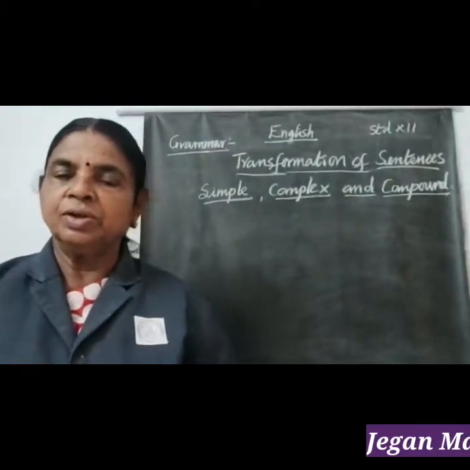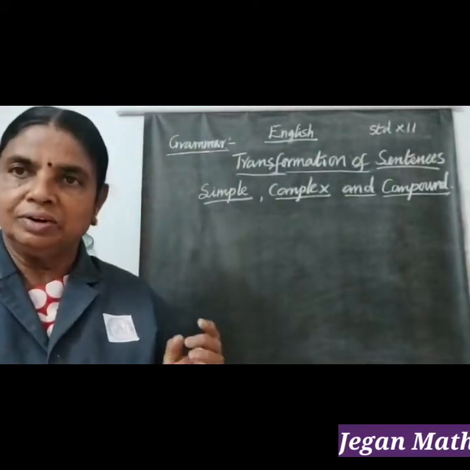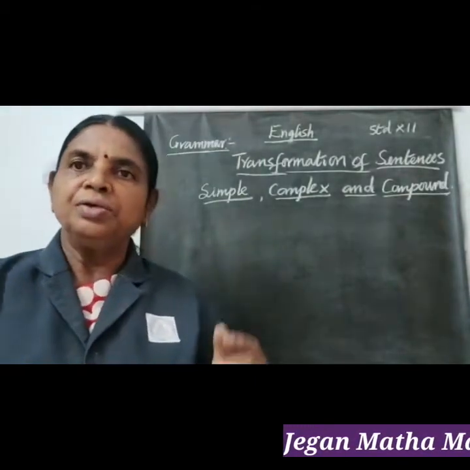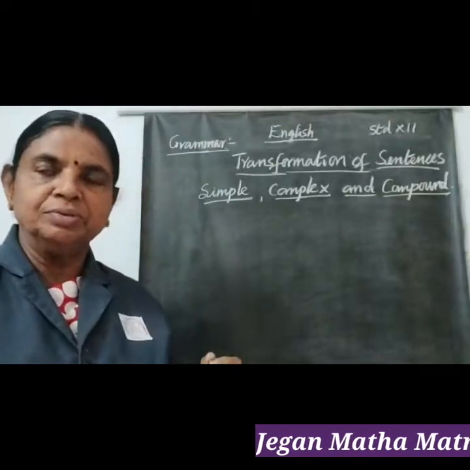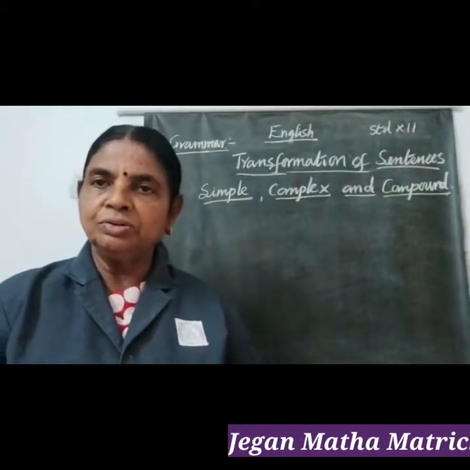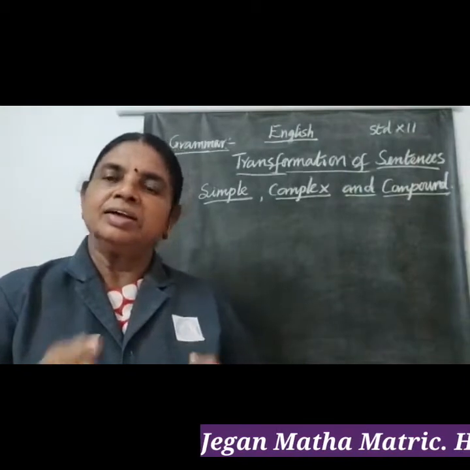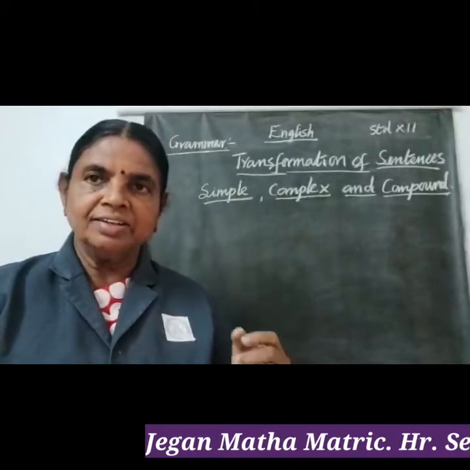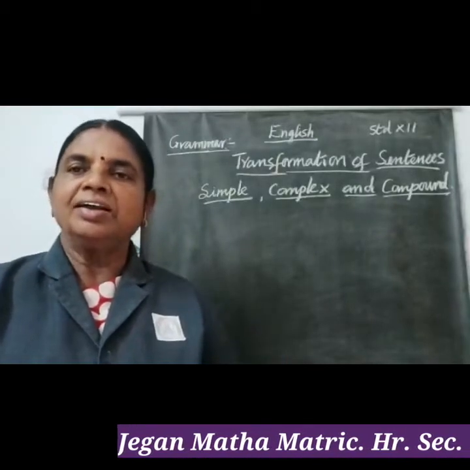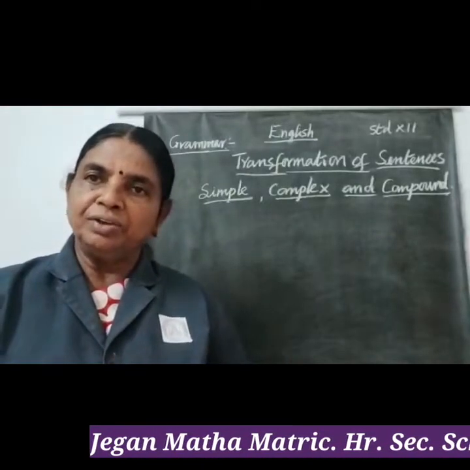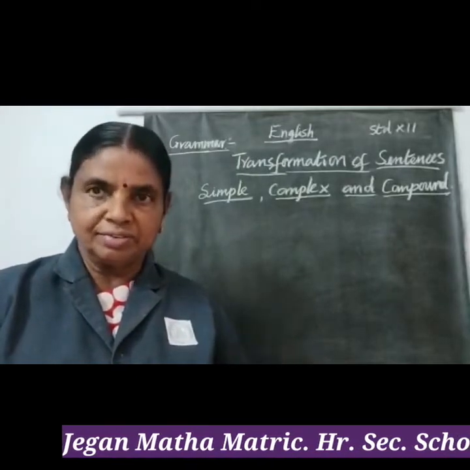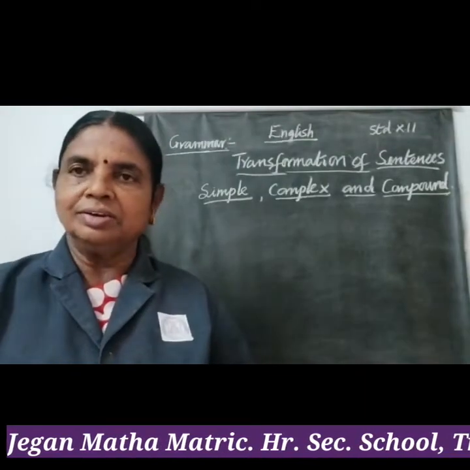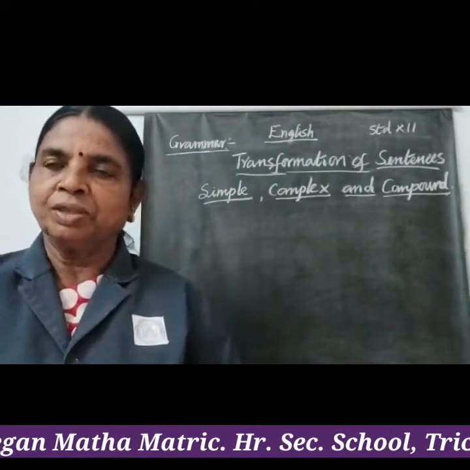Dear students, we learned how to convert simple sentences into complex and compound using the phrases in simple: on account of, due to, because of; in complex sentences, subordinating conjunctions as, since, because; and in compound sentences we used so and so as coordinating conjunctions. Let us continue learning the other types.